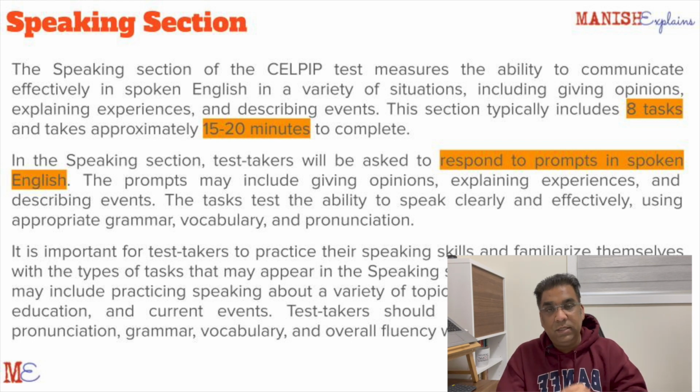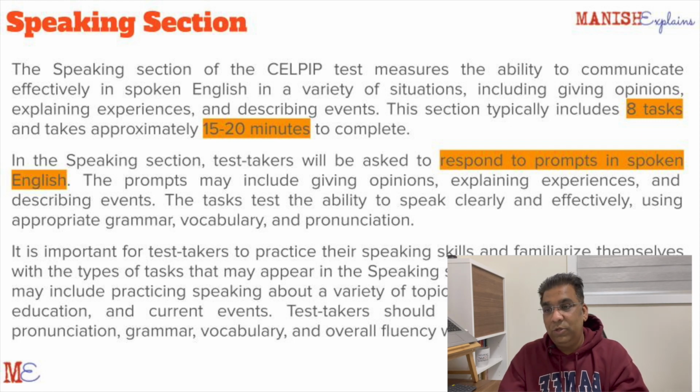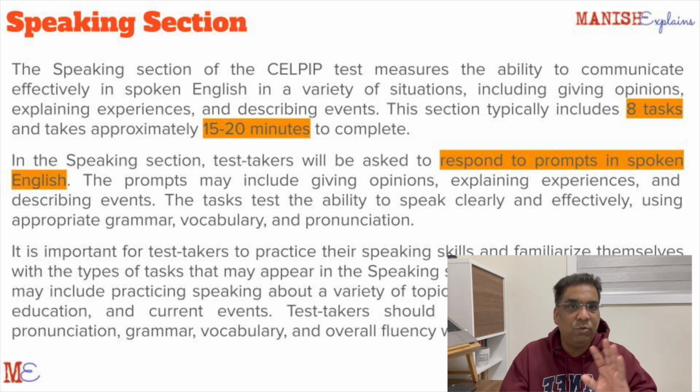This is considered by some people the toughest section of the language test, the speaking part. It is tough, but the good part is this is only a 15 to 20 minute test. You don't have to speak for 1 hour. Then you have 8 tasks to complete, or 8 times you will have to speak, and 15 to 20 minutes is the whole test, including your preparation time. So you would hardly speak for 1.5 minutes, max 2 minutes in a piece.